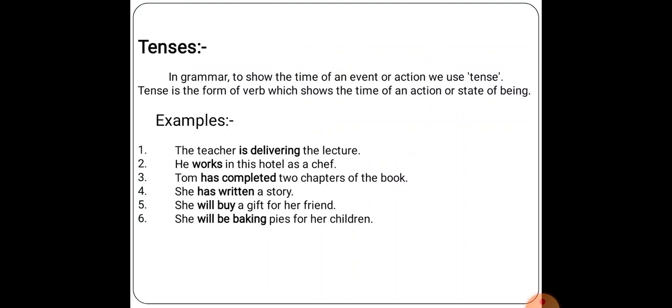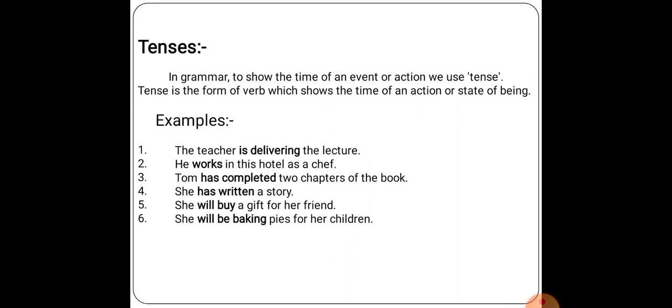Tenses in grammar: to show the time of an event or action, we use tense. Tense is a form of verb which shows the time of an action or a state of being. It tells when the work is done. It tells the time at which work is done. Here are some examples of the tenses.